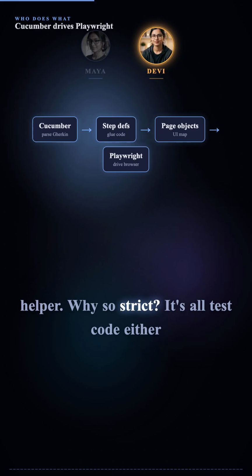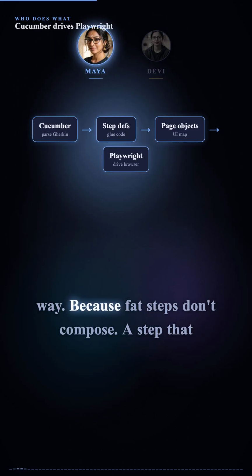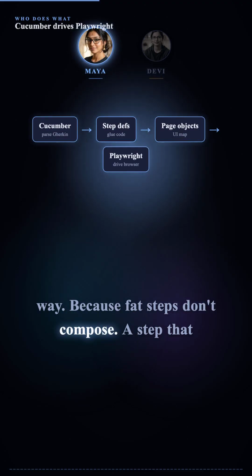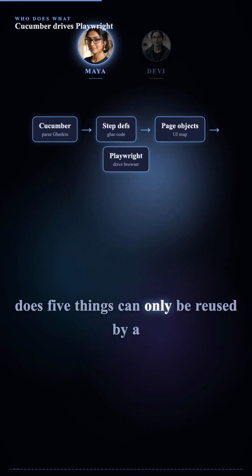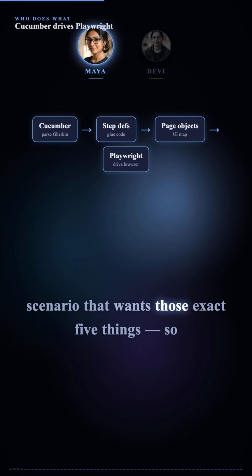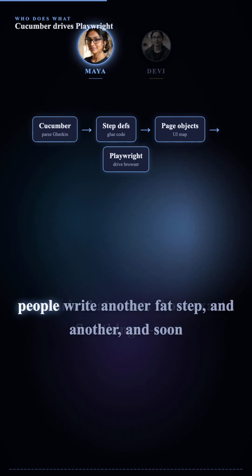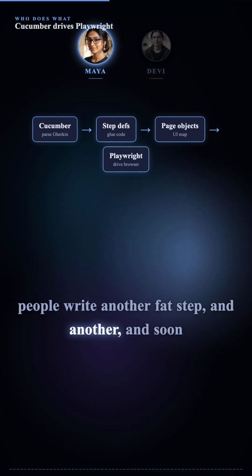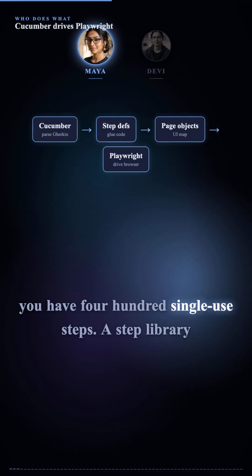Why so strict? It's all test code either way. Because fat steps don't compose. A step that does 5 things can only be reused by a scenario that wants those exact 5 things. So people write another fat step, and soon you have 400 single-use steps.